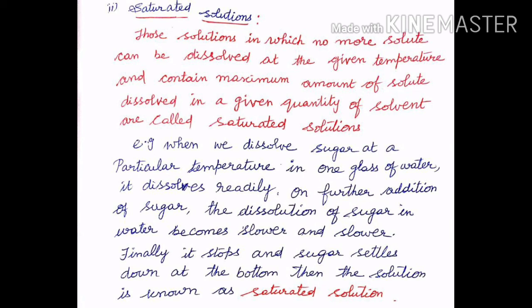Example, when we dissolve sugar at a particular temperature in a glass of water, it dissolves readily. On further addition of sugar, the dissolution of sugar in water becomes slower and slower. Finally, it stops and sugar settles down at the bottom. Then the solution is known as saturated solution.